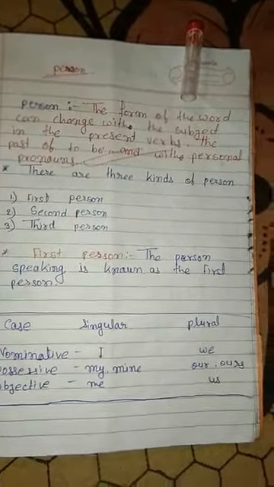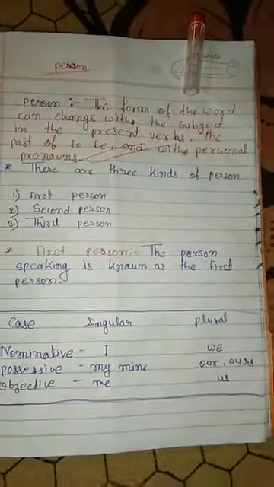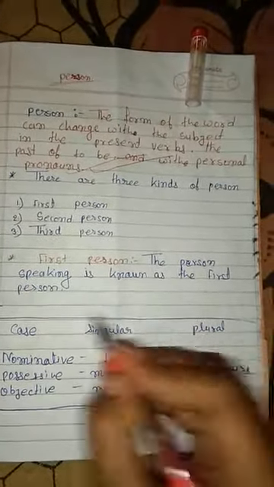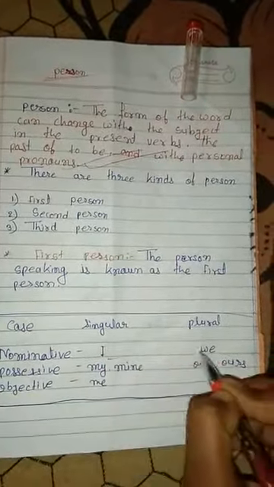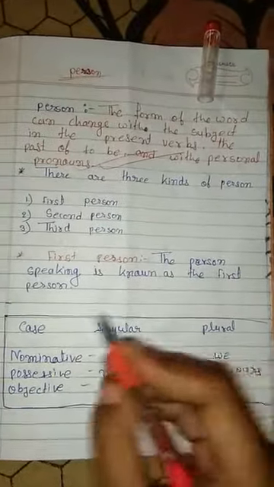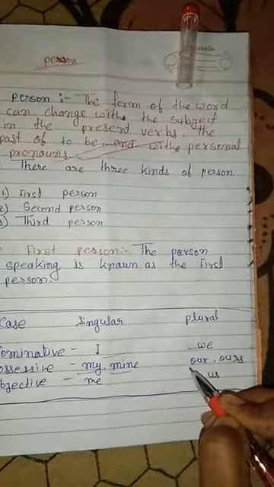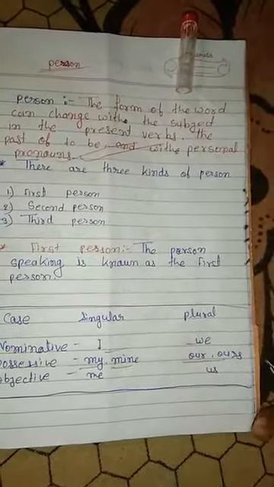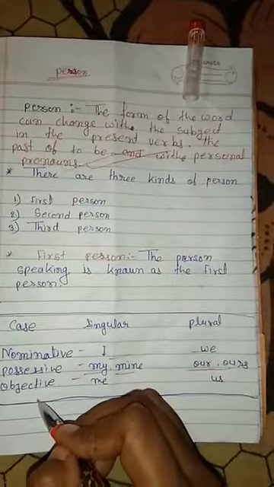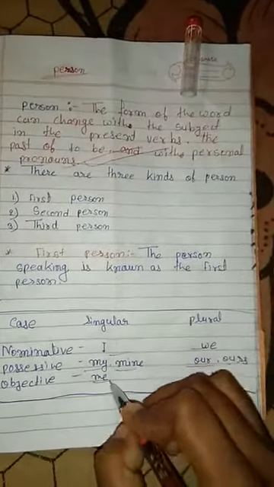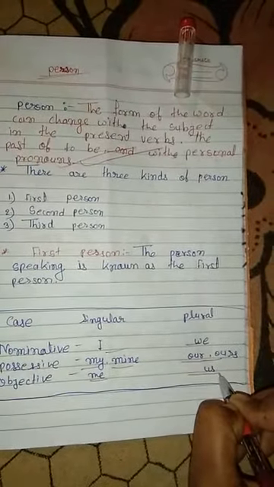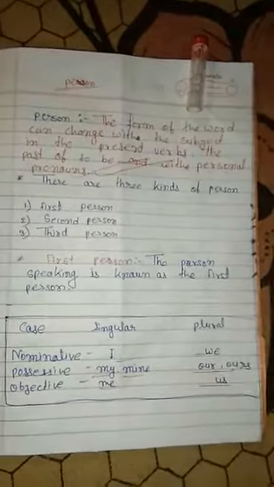First person has two numbers, singular and plural. According to the case, nominative case is I and we, singular and plural. According to the possessive case, my and mine in singular, and our, ours in plural. According to the objective case, me, singular, and us, plural. So this is the first person.